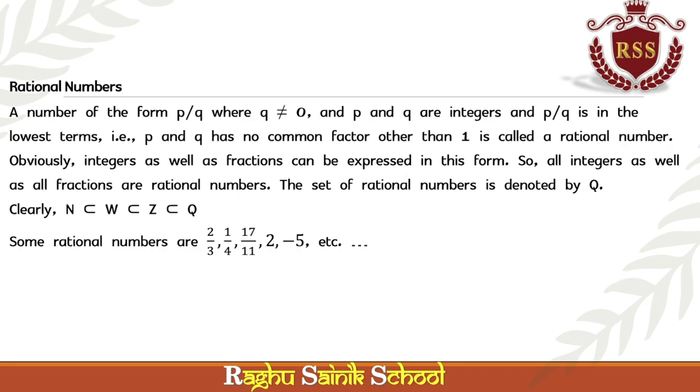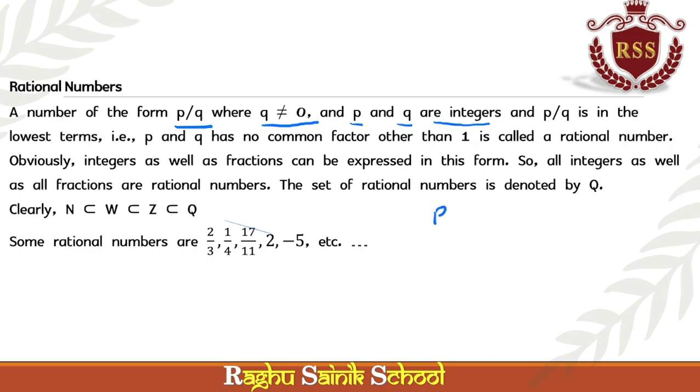A number in the form of p by q, where q is not equal to 0 and p and q are integers.